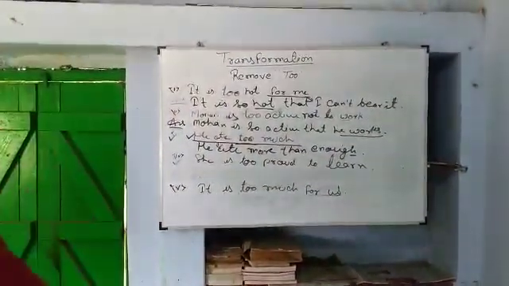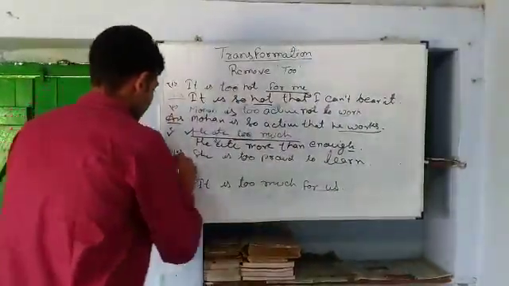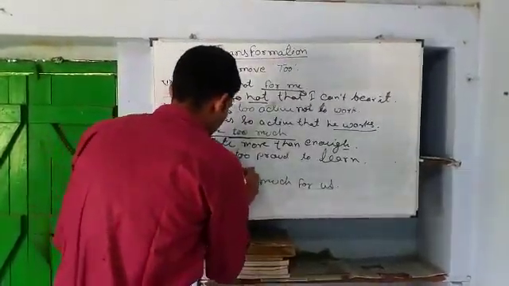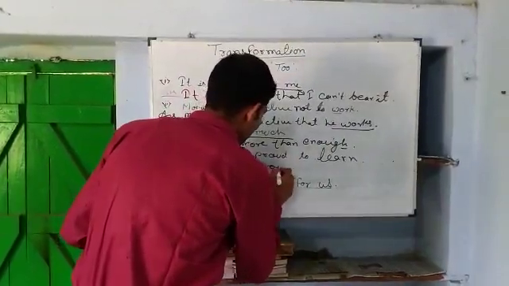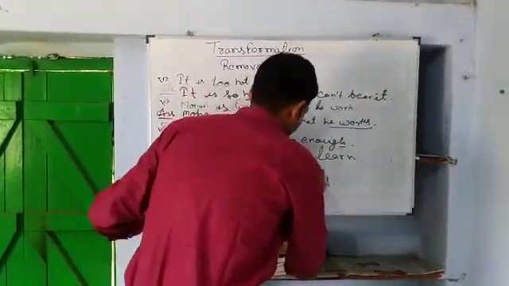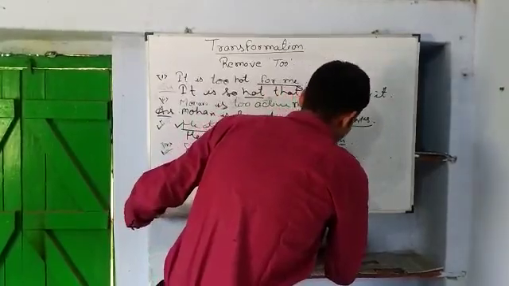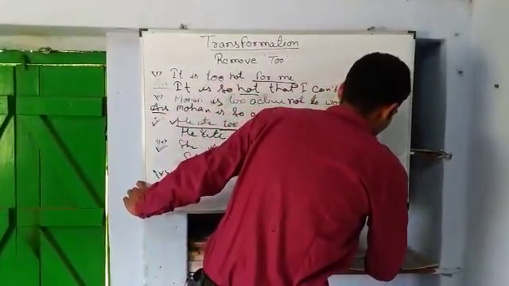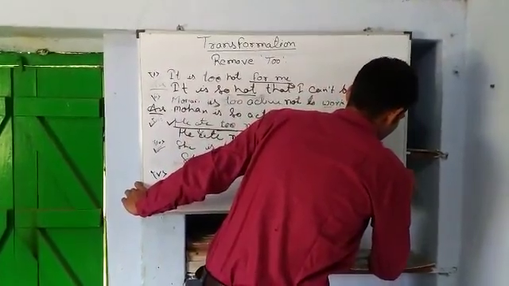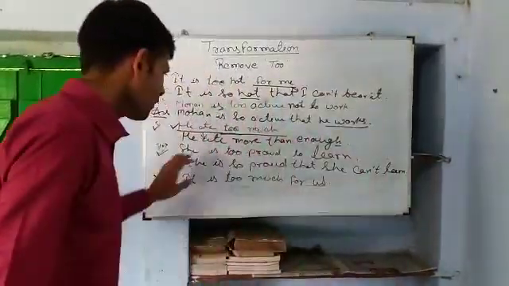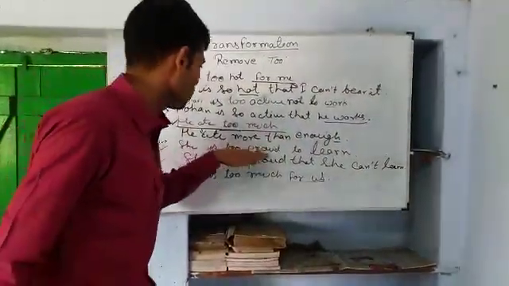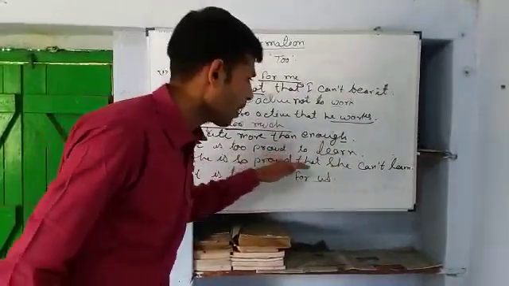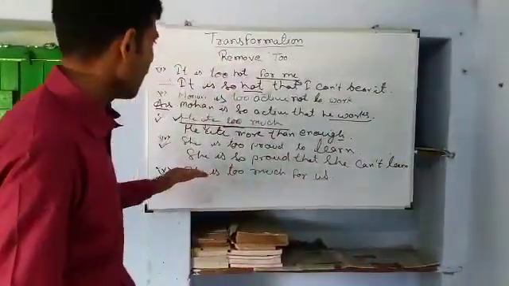She is too proud to learn. What would be the answer? The next question is, she is too proud to learn. She is so proud that she can't learn. Okay, this would be the answer. She is too proud to learn: she is so proud that she can't learn.